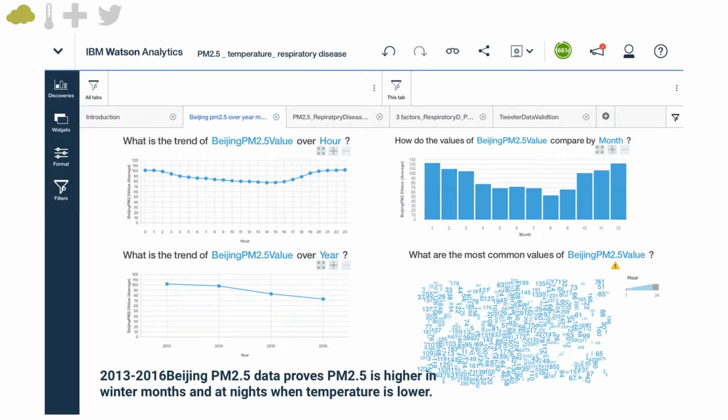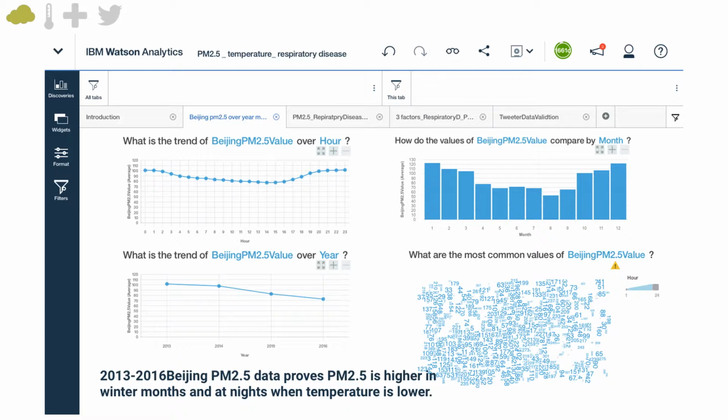This dashboard displays various analyses of the PM 2.5 data. The graph on the top left displays PM 2.5 levels by hour. Listed along the x-axis are the 24 hours in a day, and the y-axis shows PM 2.5 levels. This plot line shows higher concentration levels of PM 2.5 during the nighttime hours when temperature is lower. The graph on the top right displays average PM 2.5 levels by month. The months January through December are listed along the x-axis, and the vertical bars represent PM 2.5 levels. The taller the bar, the higher the concentration level of PM 2.5 in the atmosphere. This graph shows higher concentration levels of PM 2.5 in the colder winter months.